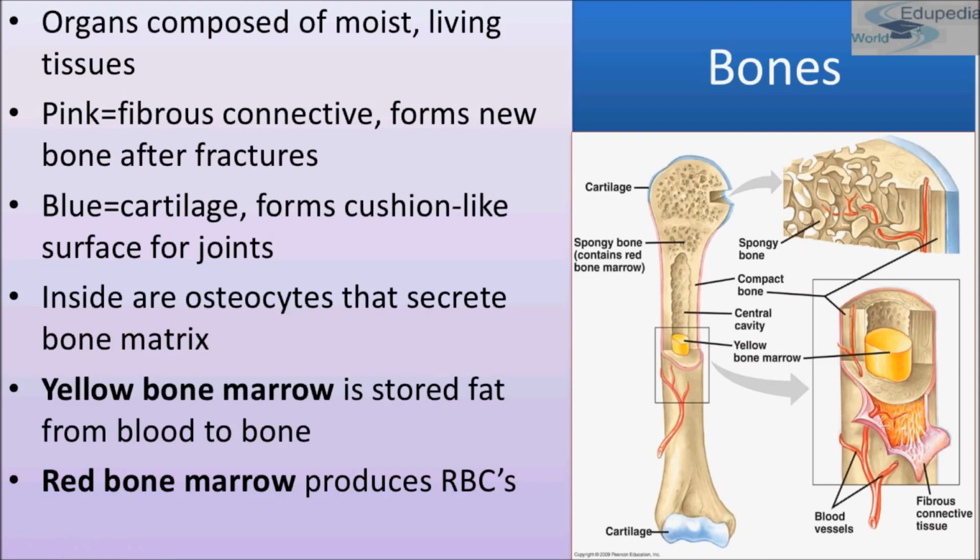Yellow bone marrow is stored fat from blood to bone, and red bone marrow produces RBCs, as I have told you. See, this is the yellow bone marrow, and this is the bone marrow that produces RBCs. And this is cartilage, that acts like a cushion surface for joints.